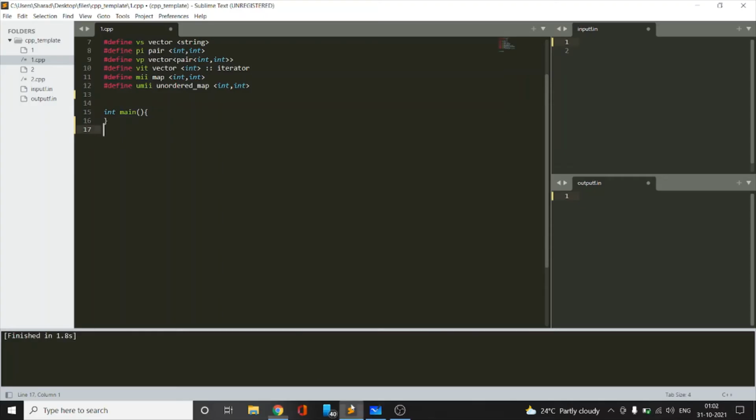So we'll take the input, long long t, we'll use a while loop for iterating over the test cases. Long long n comma k. We are using long int for n and k because large values of n and k are given.